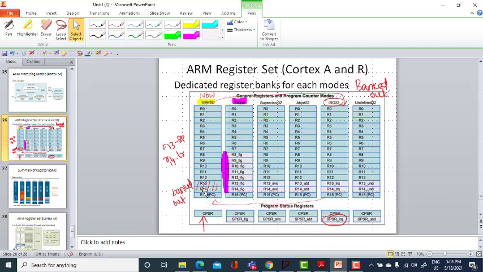Now R13 and R14 of the user mode are banked out. R13 is used as the stack pointer for the IRQ mode. R14 is used as the link register for the IRQ mode. So this indicates that IRQ mode has its own location for storing its return address and also has its own private stack. Another new register is the SPSR register, which I have circled in red.